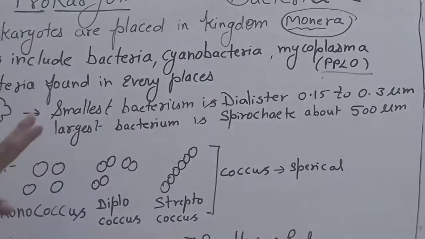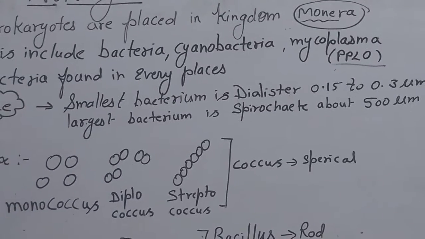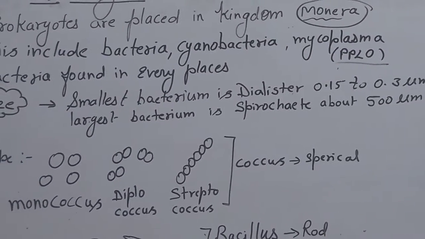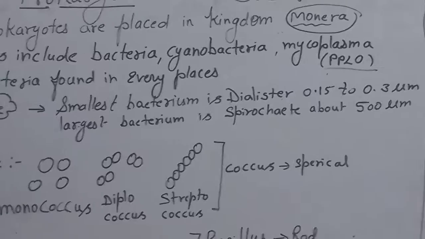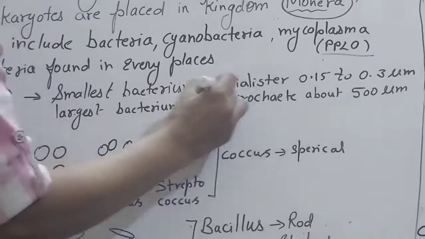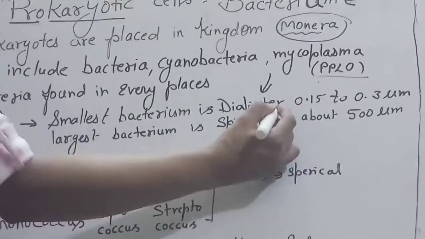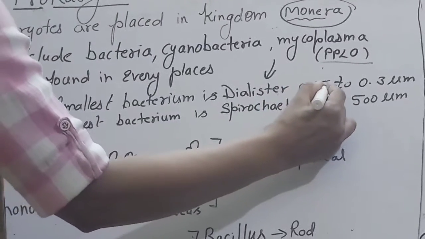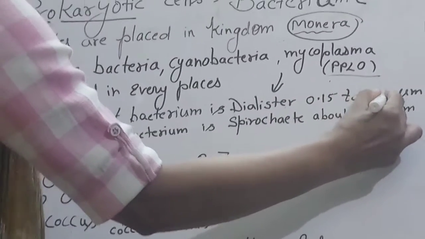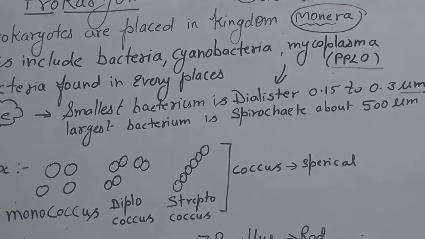The smallest bacterium is Dialister. This is not in your NCERT, so it is just extra GK knowledge. The smallest bacterium is Dialister, which is 0.15 to 0.3 micrometer.